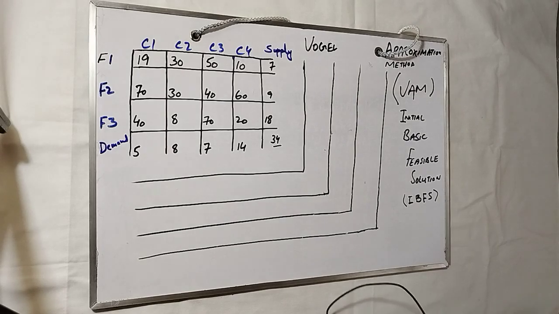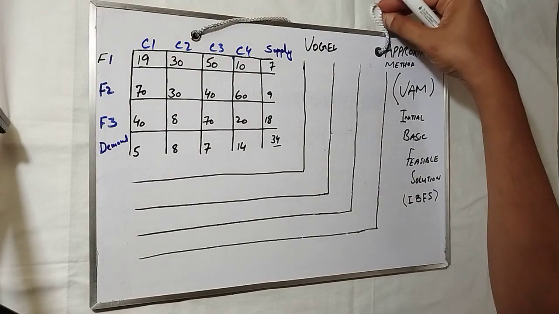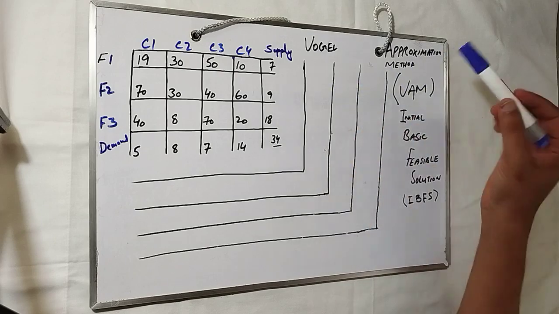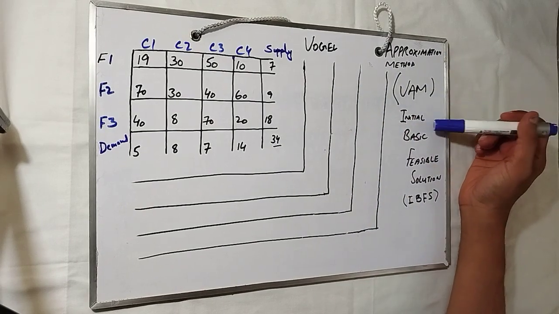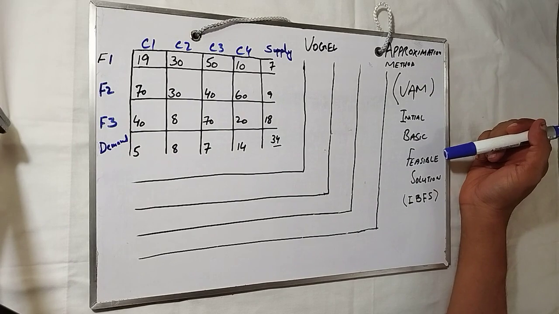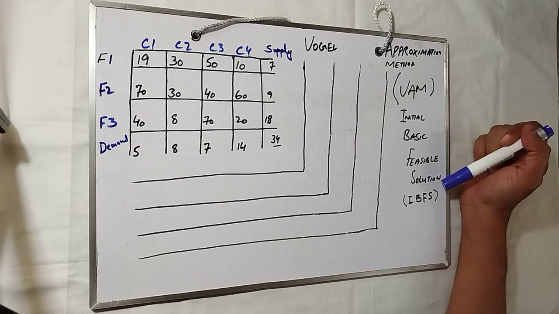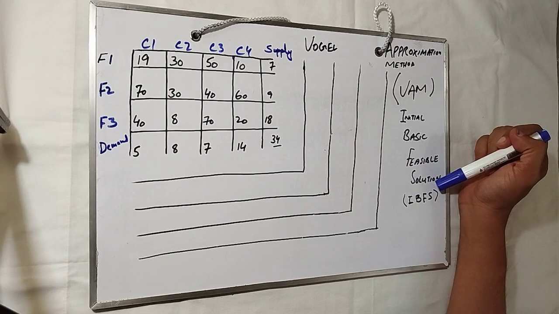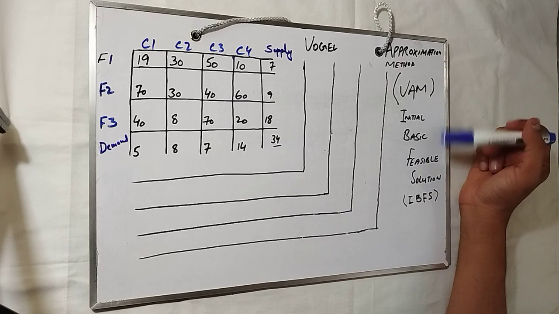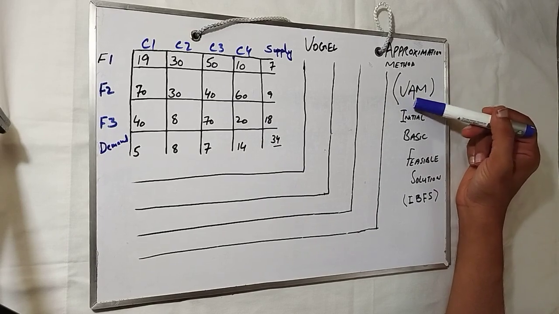This is the Vogel approximation method. This method gives us the initial basic feasible solution. So what is an initial basic feasible solution? It is one which is not optimal, and for that we use different methods like the MODI and stepping stone methods. So this is the Vogel approximation method.